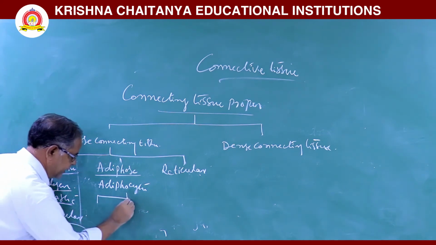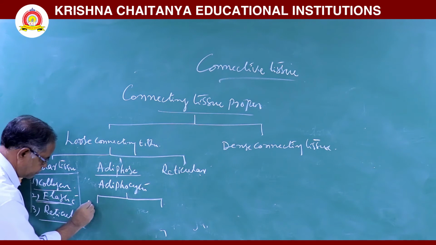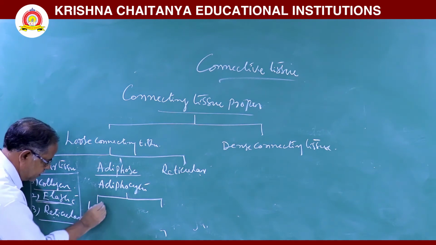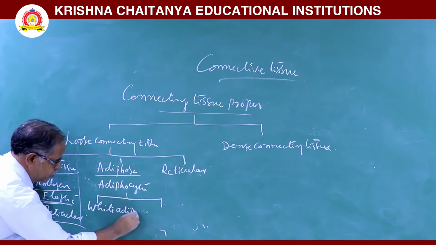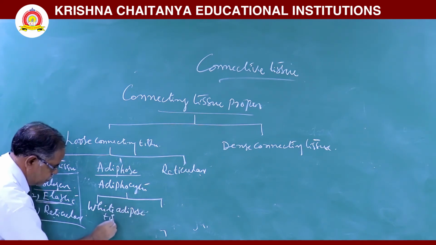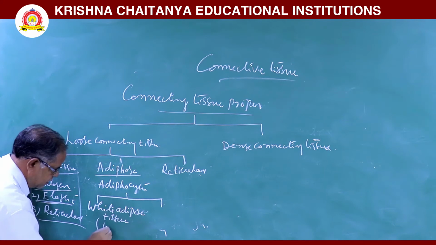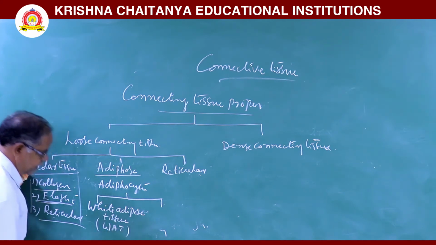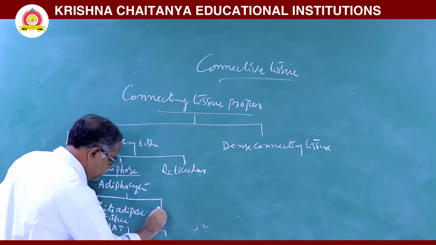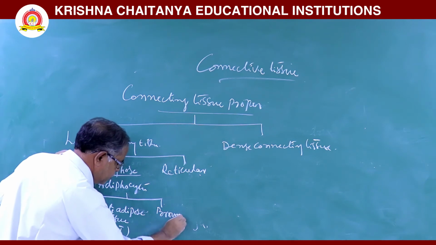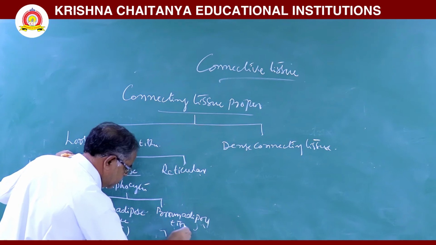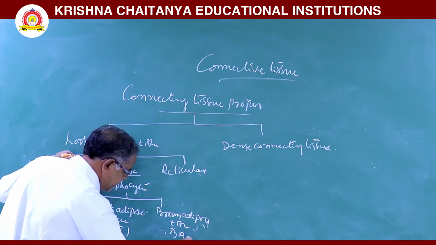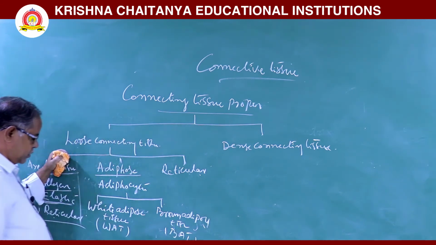One is white adipose tissue, that is WAT. Next, brown adipose tissue, that is BAT.